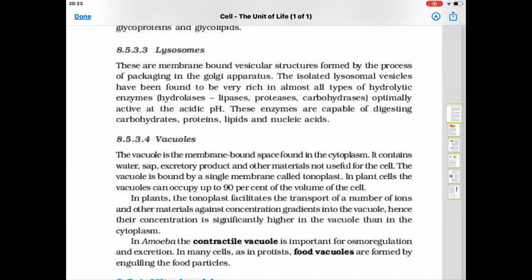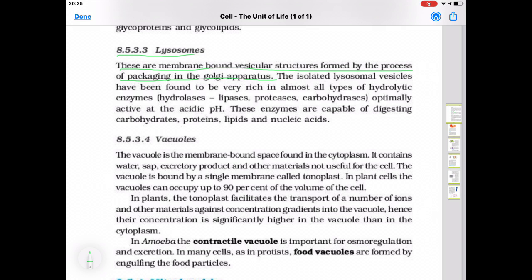Good morning, students. Our topic today is lysosomes. These are membrane-bound vesicular structures formed by the process of packaging in the Golgi apparatus. So, lysosomes are sac-like structures formed by the Golgi bodies. The isolated lysosomal vesicles have been found to be very rich in almost all types of hydrolytic enzymes, hydrolysis like